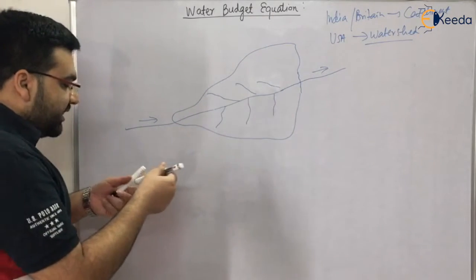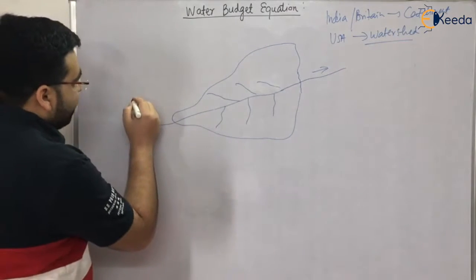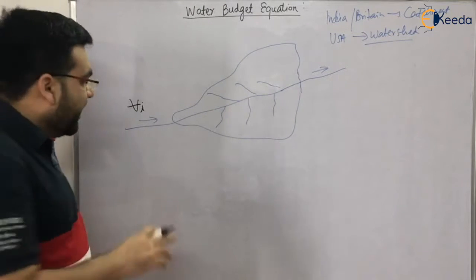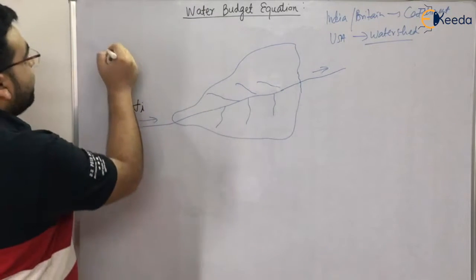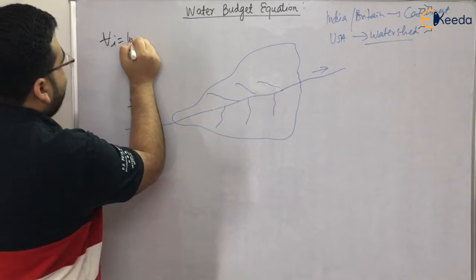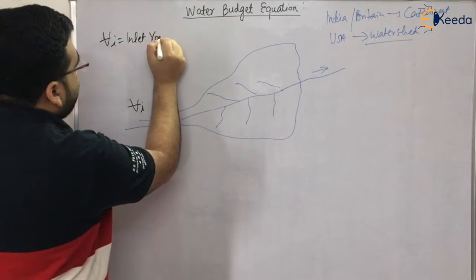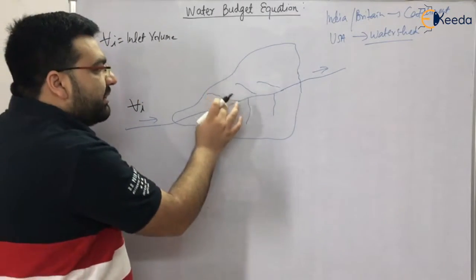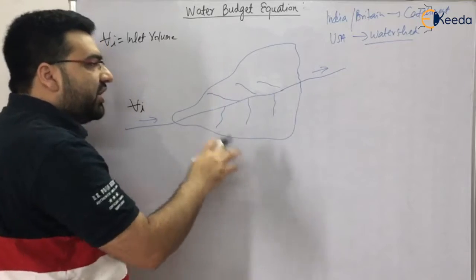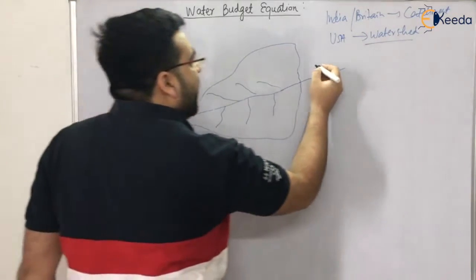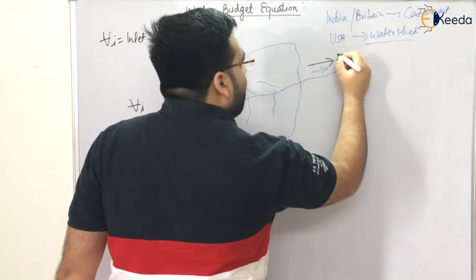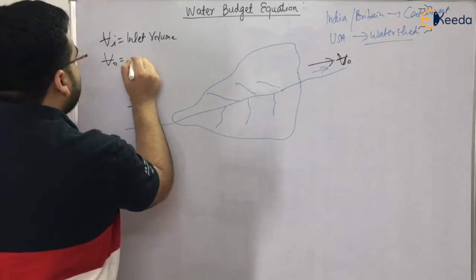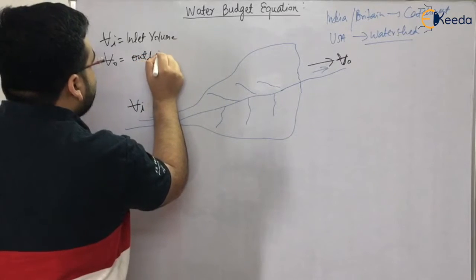Now let us say that some volume of water is coming in, VI. VI is the inlet volume. After evapotranspiration, infiltration and runoff happen, after some time let us say this is VO, the out volume. VO is the outlet volume.